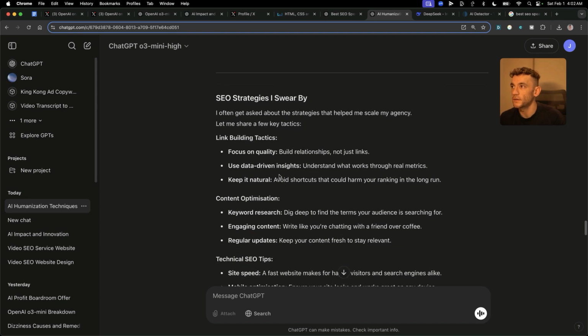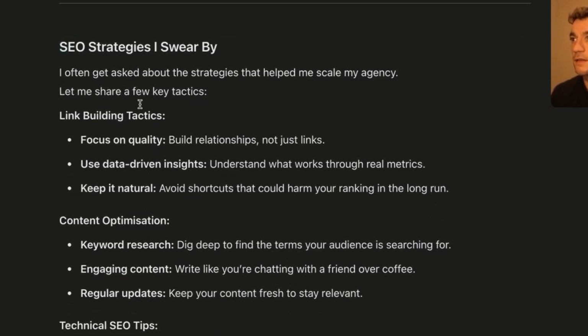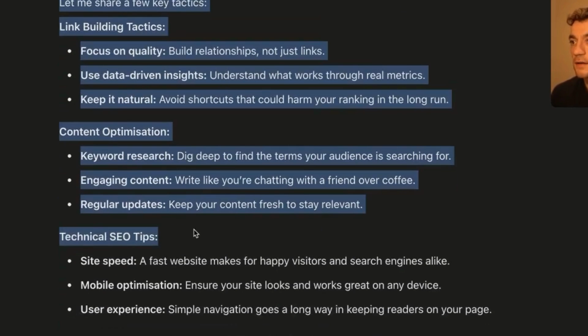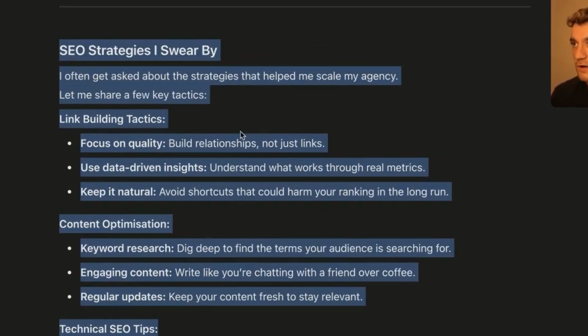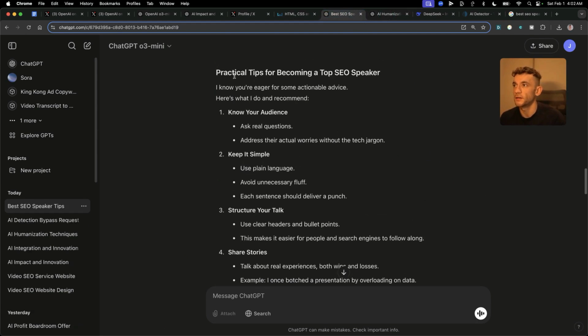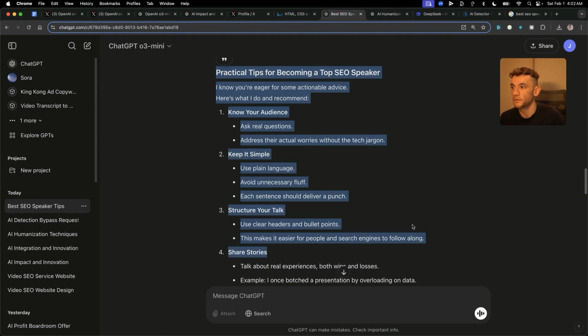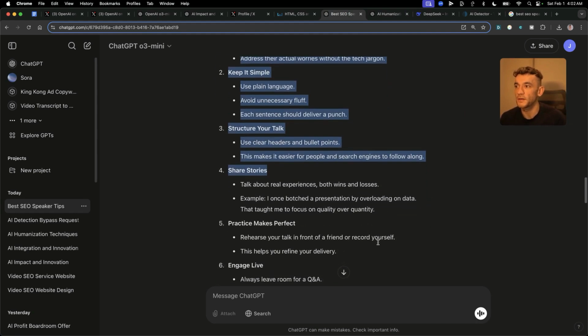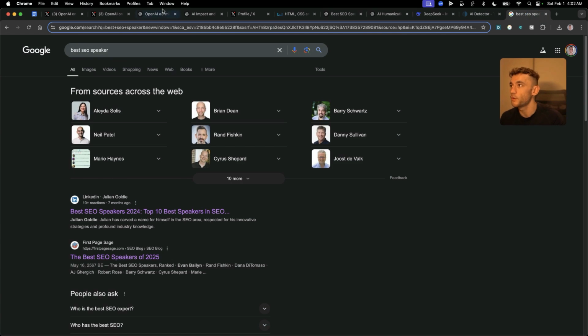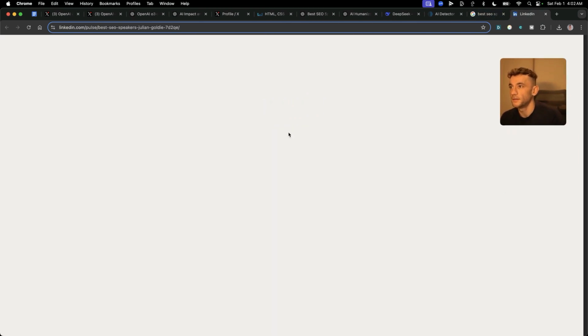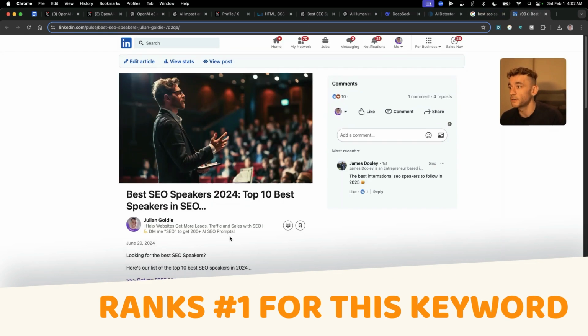If we go inside the search intent of the content from O3-mini high, it just starts talking about content. It starts talking about SEO strategies in the middle of the article, which is not really relevant to the search intent, right? Then it starts talking about practical tips for becoming the best SEO speaker, whereas what people are really looking for inside the articles is the best, right? The answer, which is what we've got, for example, inside my article that ranks #1 for this keyword.